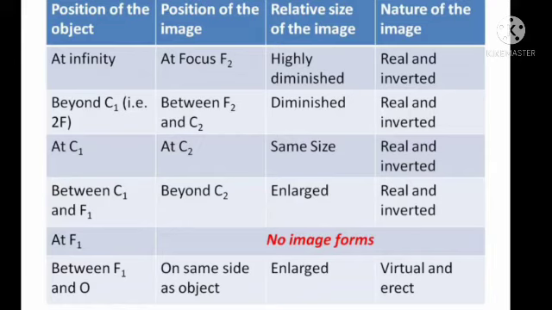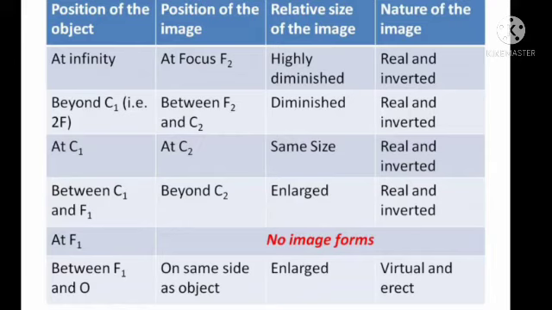Beyond the center of curvature object, we can find out the image between focus and center of curvature, that is diminished, real and inverted. Object at C, that means center of curvature. We can find out the image also at center of curvature, same size, real and inverted.